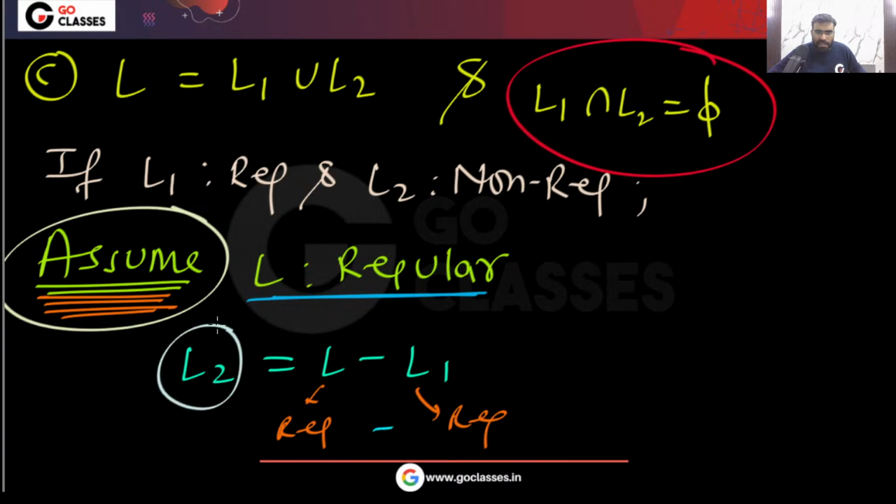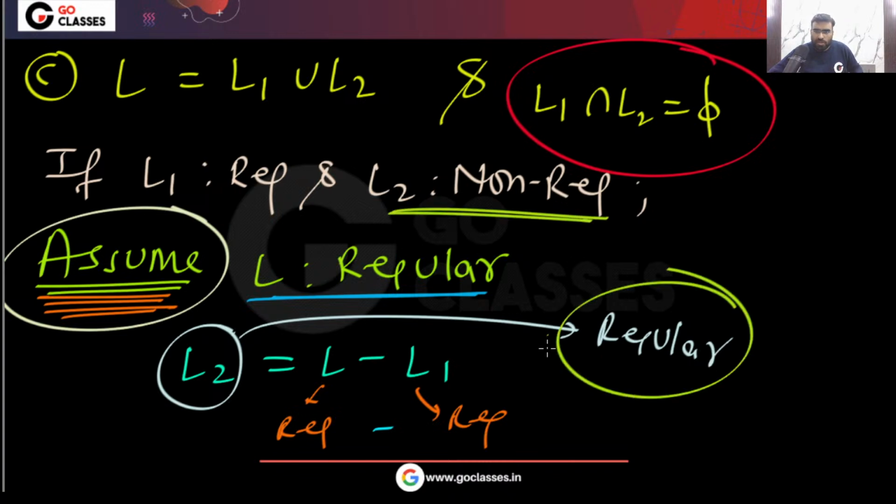That also will be regular. Is that a contradiction or not? This is a contradiction because L2 is already non-regular.